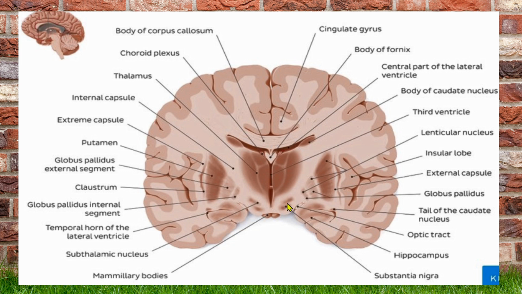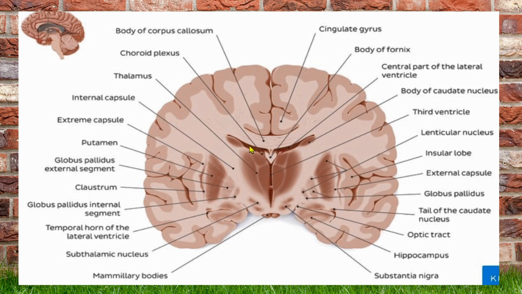When we take this section from the superior aspect, first you will see the fissure. This is the median longitudinal fissure between the two cerebral hemispheres, and very next to it, just below it, will be the corpus callosum. Corpus callosum is a white matter fiber, an example of a commissural fiber, because it communicates between the cerebral cortex of both sides. And just below it will be the cavity of the lateral ventricle.